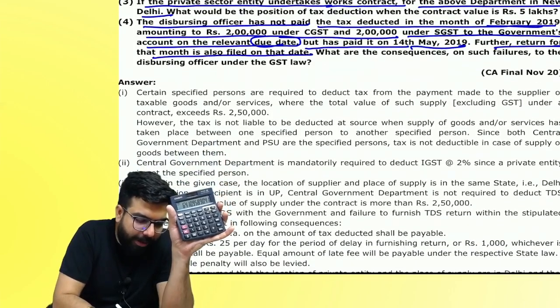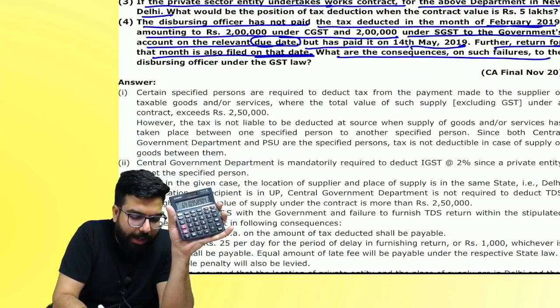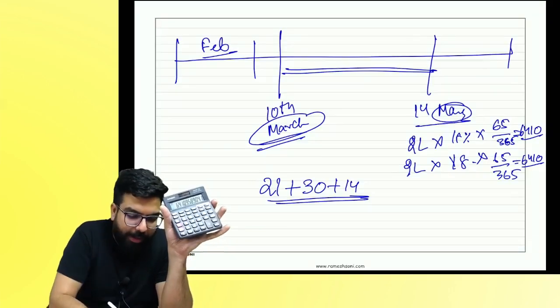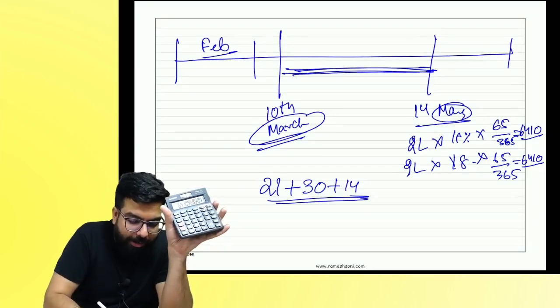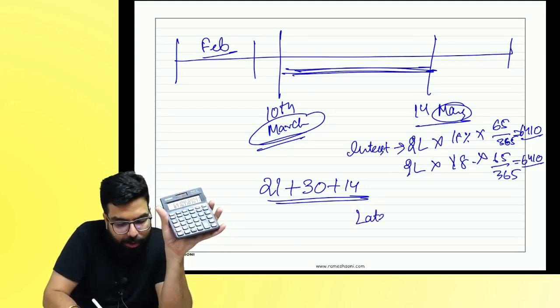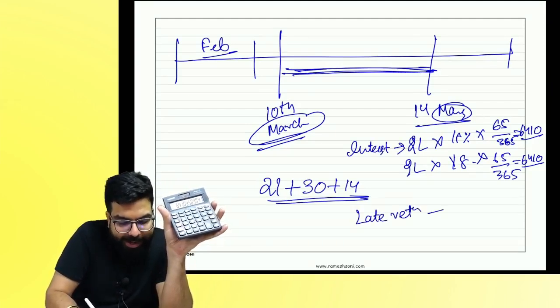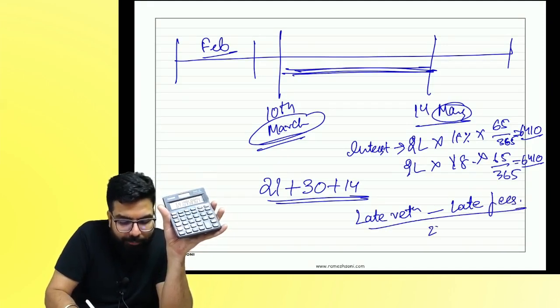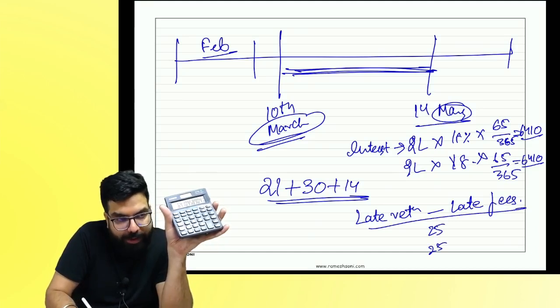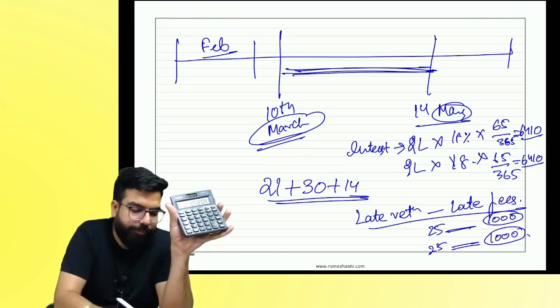Further, the return for the month is also filed late. What are the consequences of the failure? Late payment of tax, what will you pay? Late return, what will you pay? Late fee. How much is the late fee? 25 rupees under CGST, 25 rupees under SGST per day. Maximum is how much? 1,000 under CGST and 1,000 under SGST.